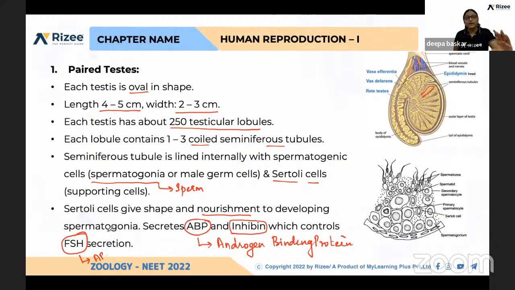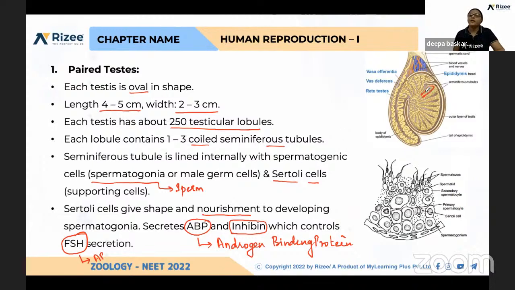So in this slide, the shape of the testis is important, the dimensions are important, and how many testicular lobules are present in each testis, please remember: total 500, in each testis 250, and each lobule constitutes 2 to 3 seminiferous tubules, or else 1 to 3 seminiferous tubules, and inside the seminiferous tubules the cells are lined. What are they? Male germ cells and Sertoli cells. Male germ cells or spermatogonia get developed into sperm, and Sertoli cells provide all the nutrients and necessary factors needed for this sperm production.